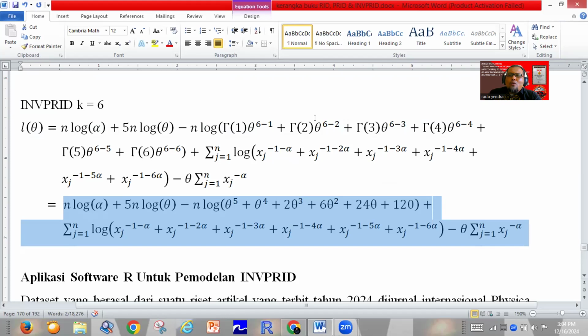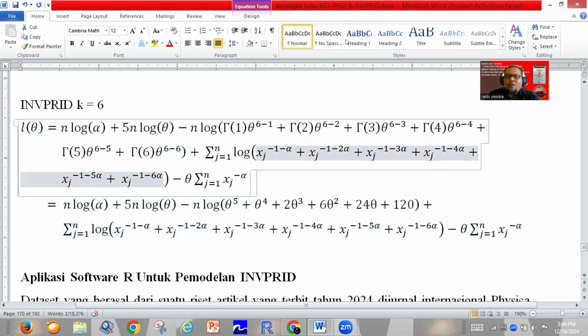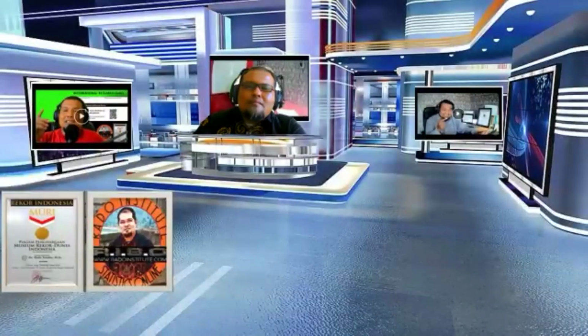We have known the log likelihood function is the key to success in estimating the parameters.